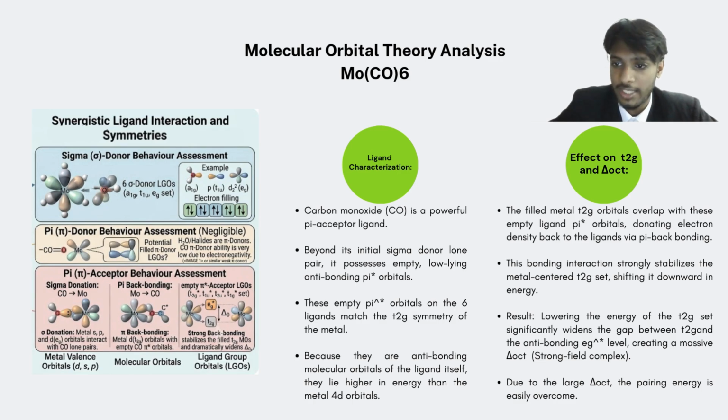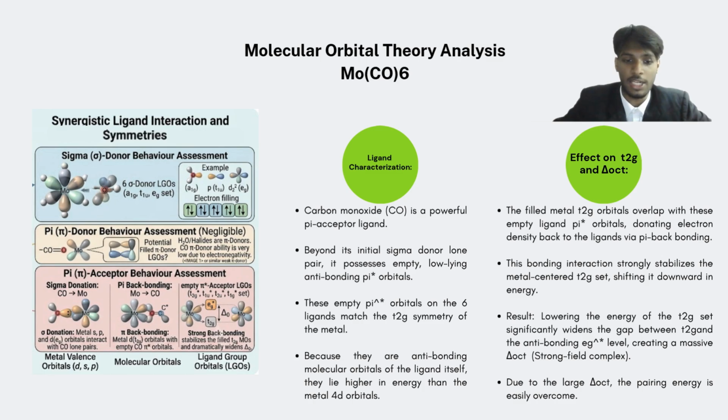The effect of t2g in the octahedral field: the filled metal t2g orbitals overlap with these empty ligand pi orbitals, donating electron density back to the ligand via pi back bonding. This bonding interaction strongly stabilizes the metal center t2g set, shifting it downward in energy. This lowering of the t2g set significantly widens the gap between the t2g and the anti-bonding eg level, creating a massive delta octahedral gap, which becomes a strong field complex. Due to the large delta octahedral, the pairing energy is easily overcome.